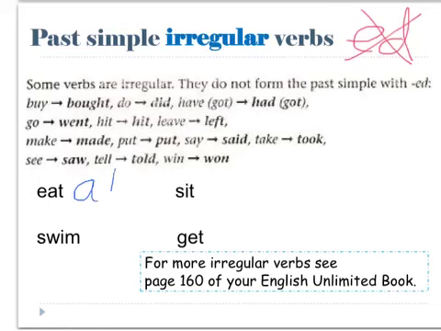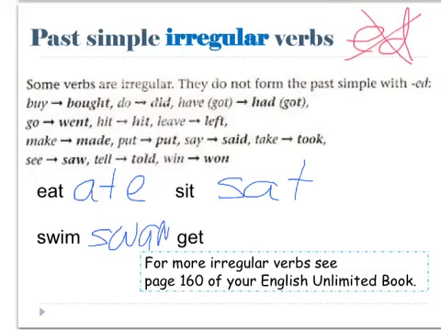If you said ate, you're correct. What about the past simple of sit? Sat is the correct answer. The past of swim, if you said swam, you're right. And the past of get, got. Again, to learn the irregular verbs, you need to practice.